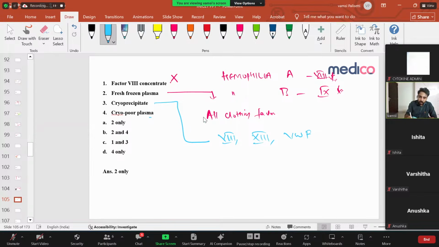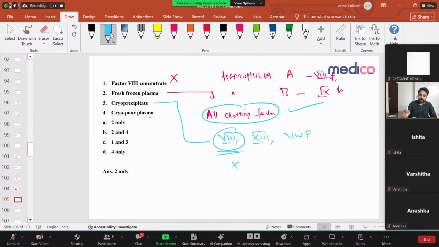Of these things, only fresh frozen plasma will have all clotting factors, so you can give this. But in this one, only factor 8 is there, factor 9 is not there, so you won't give this. Because if the patient has hemophilia B, then you're only giving factor 8. There is no point. Clear? This is a typical INICET bit, a simple concept, nothing else is there.